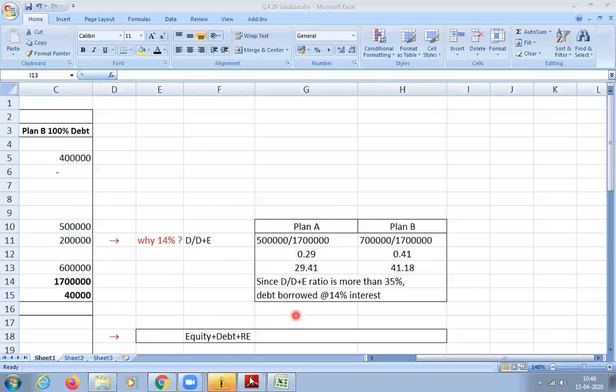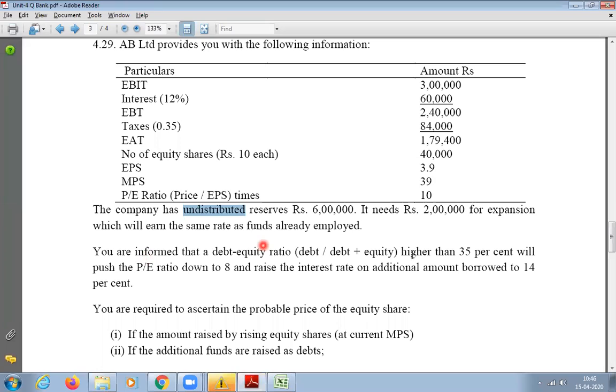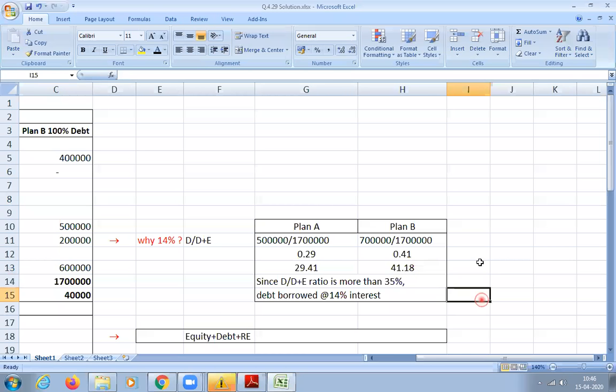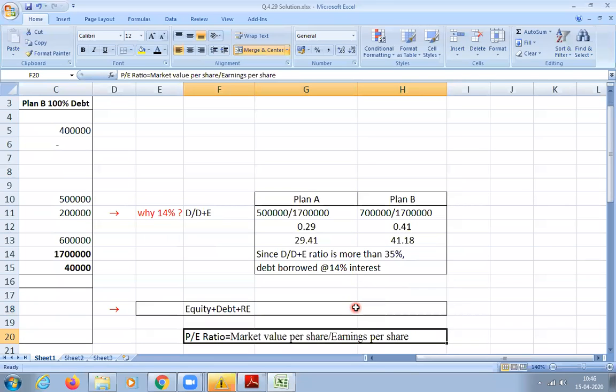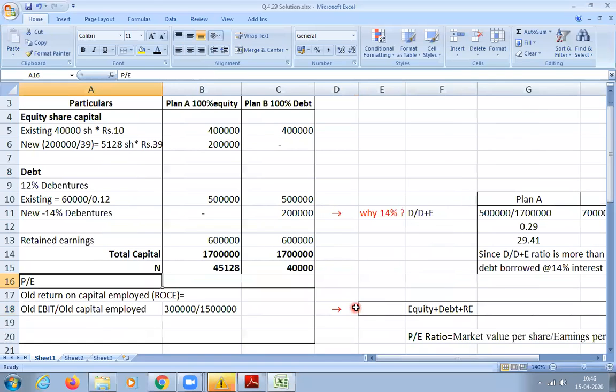Because it says that if your debt equity ratio is higher than 35%, it will push down your PE ratio to 8, and the raise in the interest rate on the additional amount borrowed, this 2 lakhs, will be 14%. So we need to pay 14% interest on the 2 lakhs we are borrowing. Okay, clear? That is why I wrote 14% debenture. Got it?